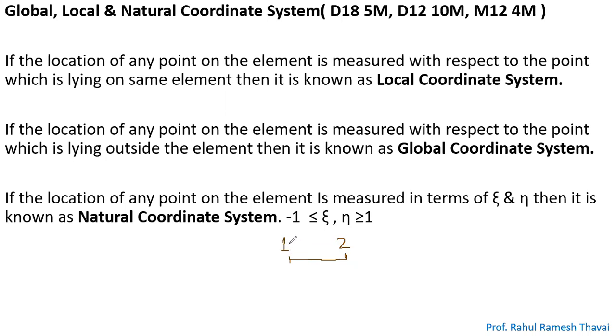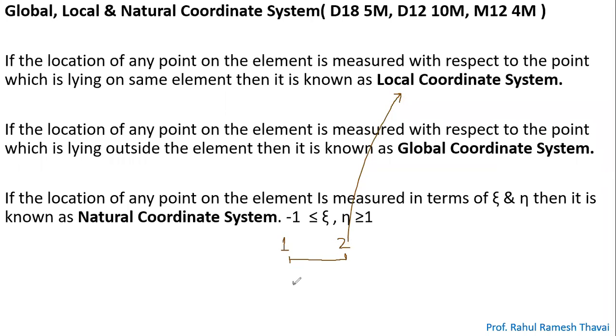Nodes 1 and 2 lie on the same element, and you determine the location of node 2 with respect to node 1. Such a concept is called a local coordinate system.